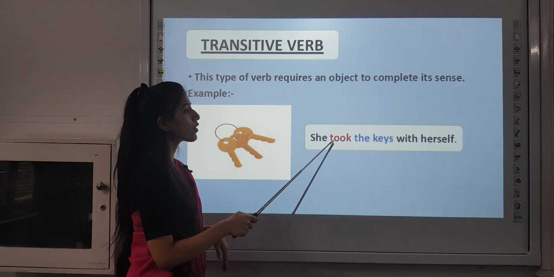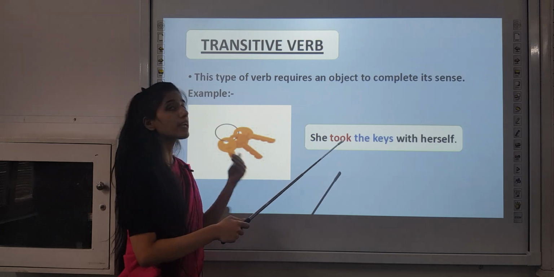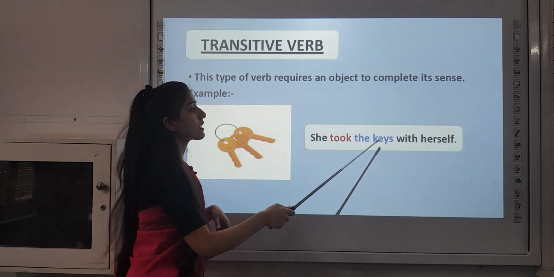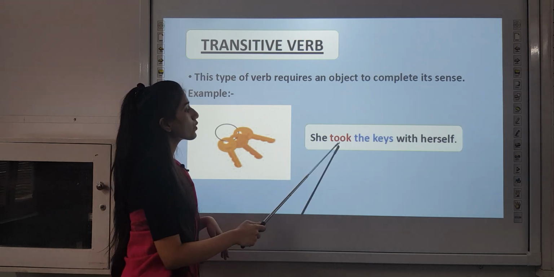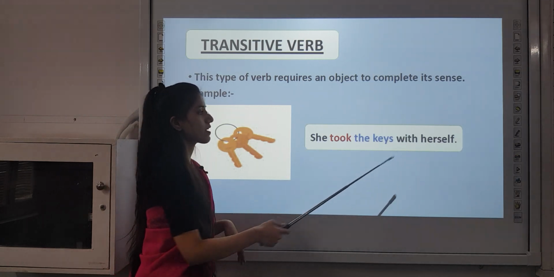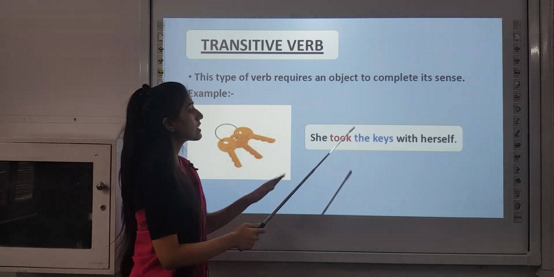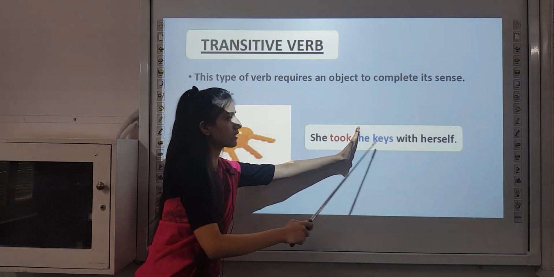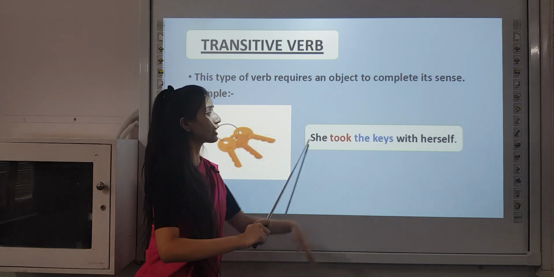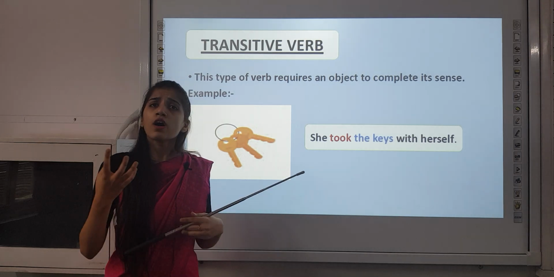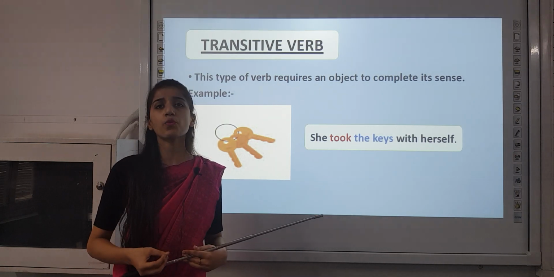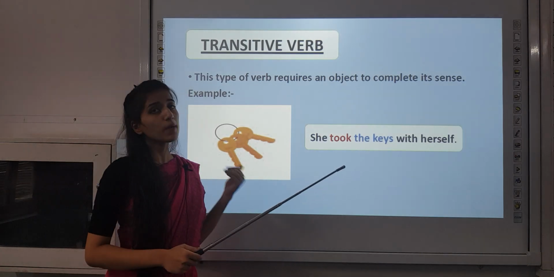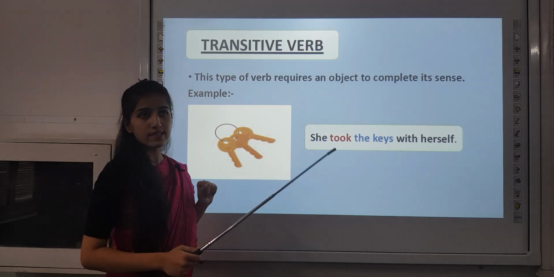Here the verb is took, and what is being taken? That is the keys. So the keys is the object over here. She took the keys with herself. This sentence is incomplete without this. If we say she took, that is an incomplete sentence and is not giving a complete meaning to us, so it would not be categorized as a transitive verb.